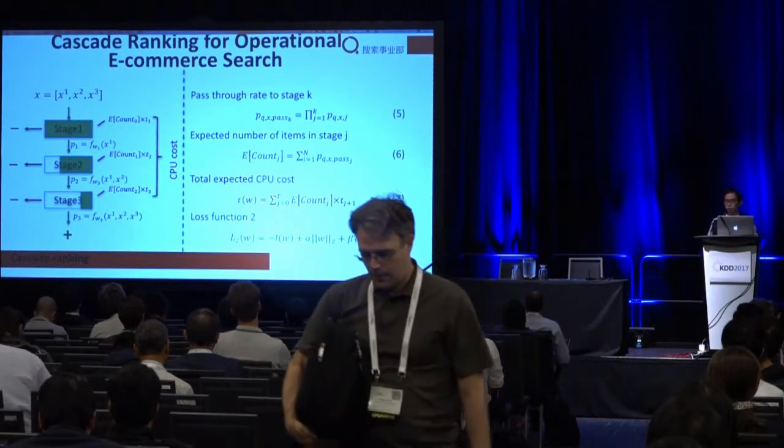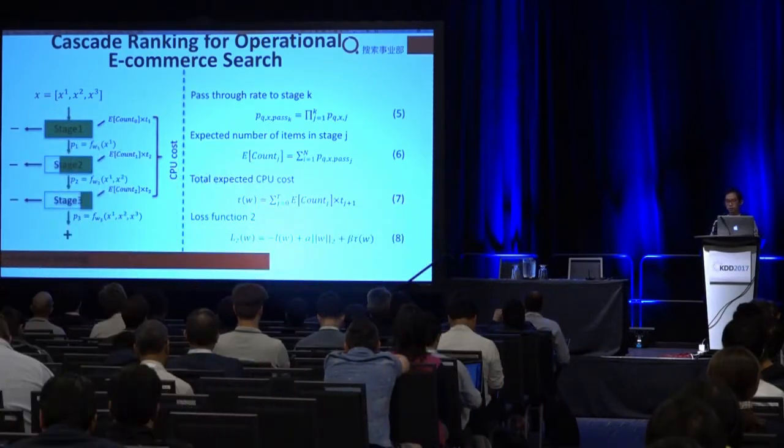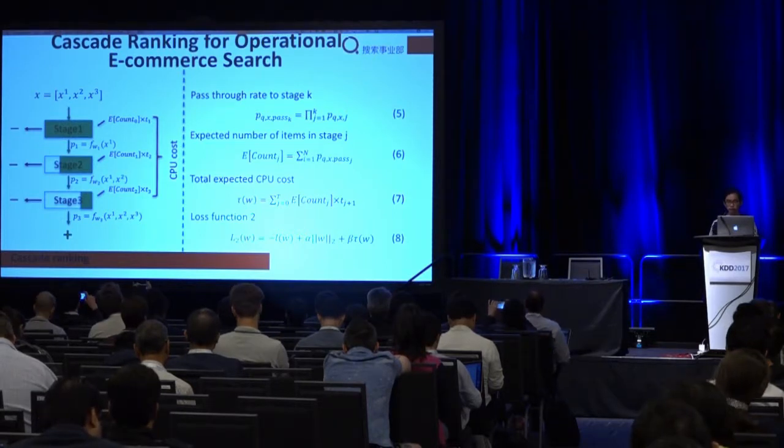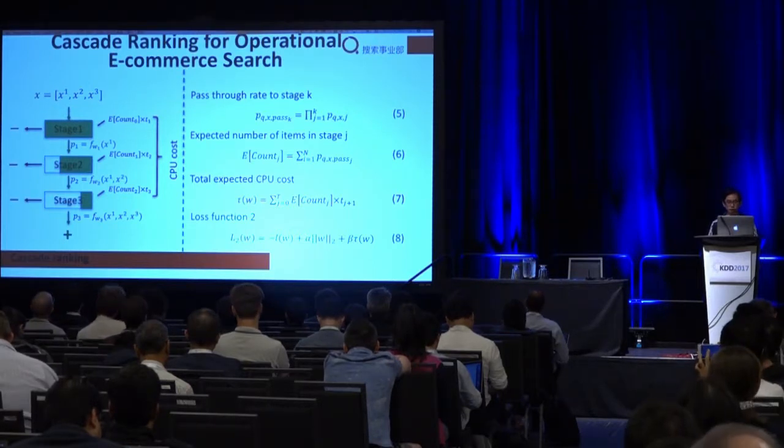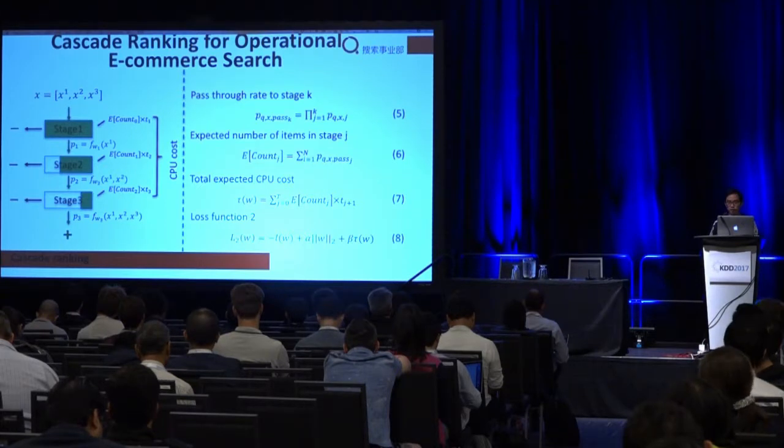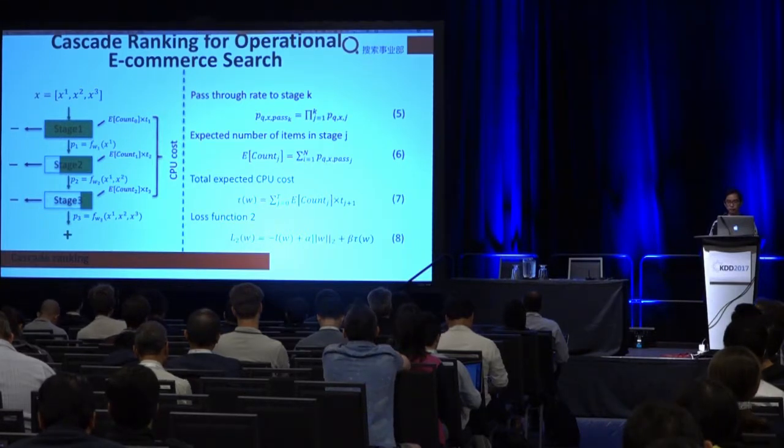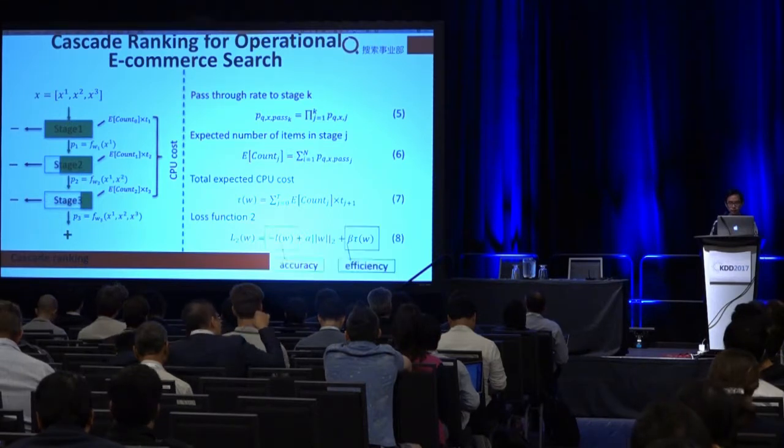If we apply the model as the last page described, we may lower the amount of calculation, but we cannot control how much calculation can be saved. So we further put the exact calculation amount into our model. The total CPU cost can be formalized as equation 7. It's the sum of the cost of all stages. Each stage cost is the number of items in the stage times the cost that a single item will take. So the expected number of items in a certain stage can be calculated by equations 5 and 6. Thus, we can get a new loss function by adding the CPU cost.